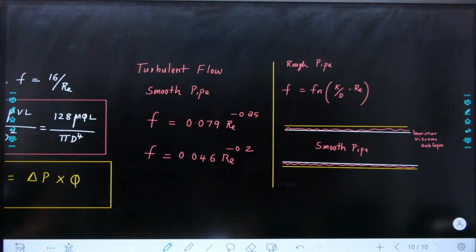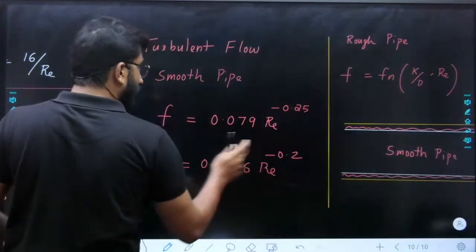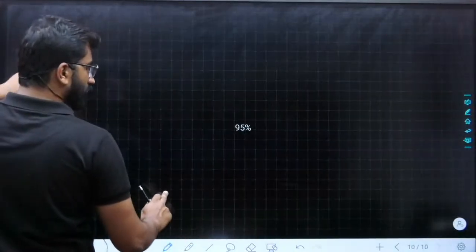Once the major loss is done, we will go for the minor losses.